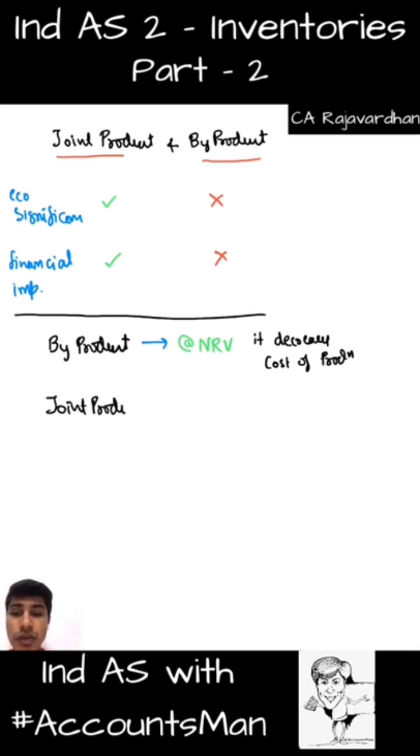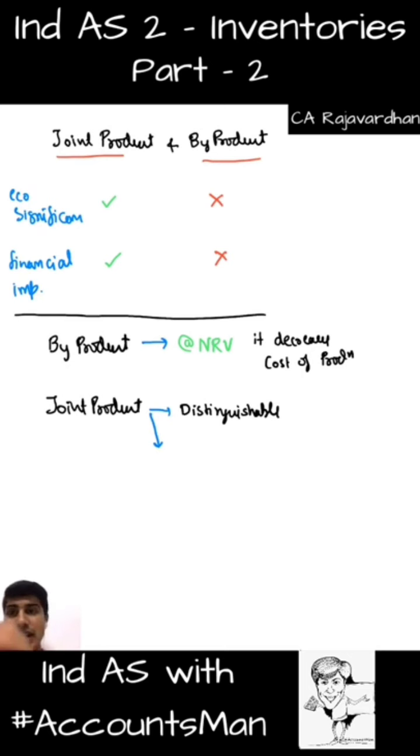Joint product means now there will be more than one product. So we need to segregate that cost between two products. How do we segregate? We need to see whether the cost is distinguishable or not. Distinguishable, meaning you can specifically identify how much of this joint product's cost is for this product, how much for that product. You can specifically allocate. If you can allocate, then it's easy, isn't it? Very easy.